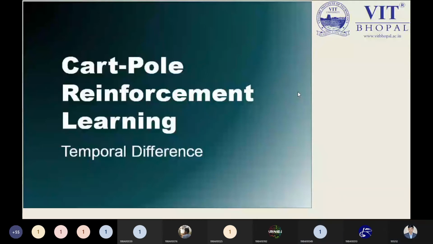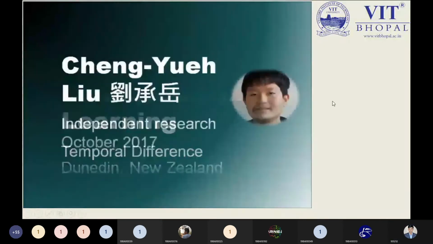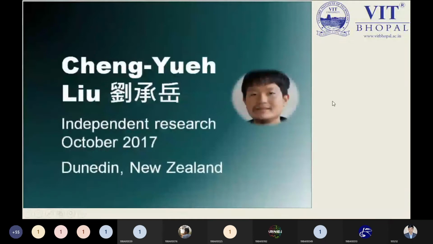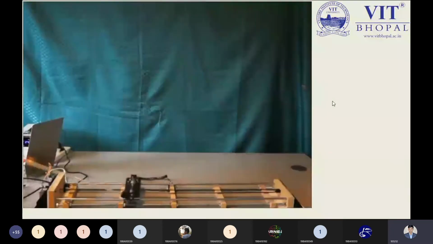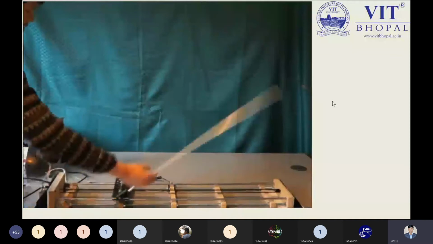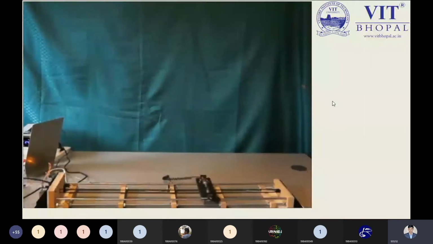Yes, sir. So I'm going to play the video now. Please watch this video carefully and try to learn something. We have a simple input and a Q table. Performance after zero iterations: you can see this device, known as the cart, trying to balance the pole, but after one and two iterations it is not balancing.